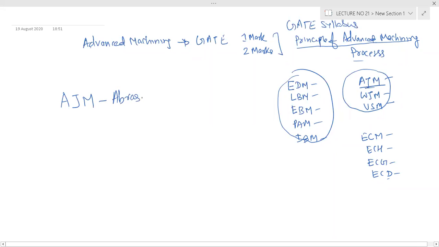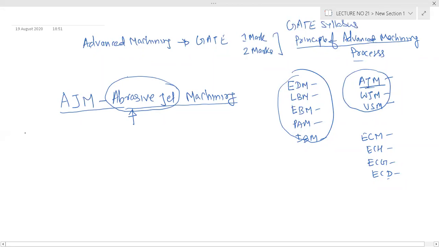abrasive jet machining. As the name tells you some information, like abrasive will be used. So a jet of abrasive will be the abrasive jet. So machining will be done by the abrasive jet. So what is the principle?